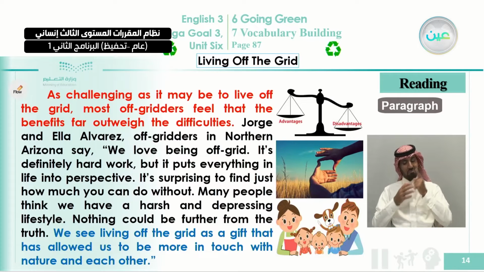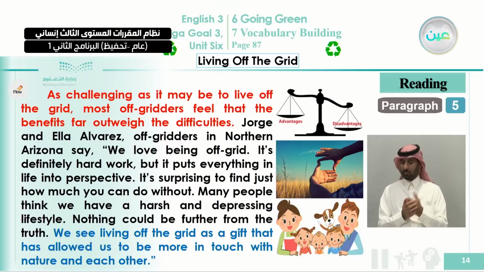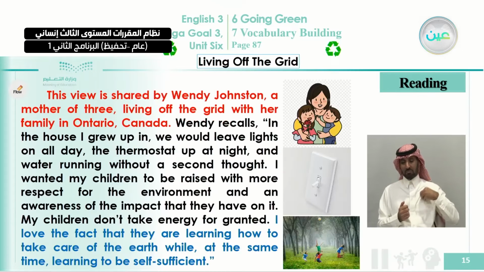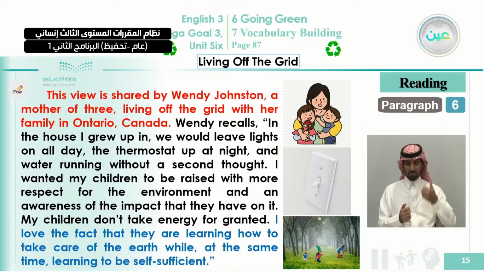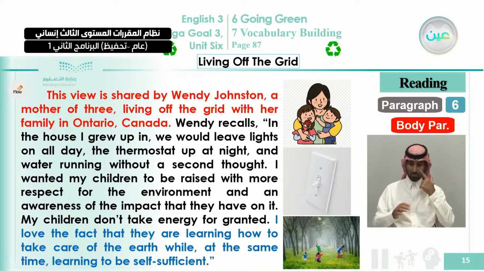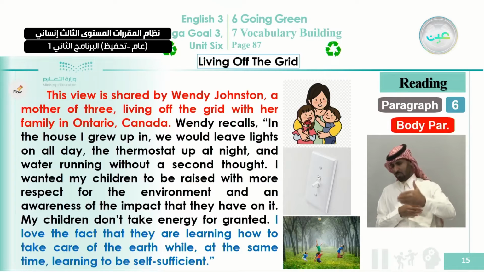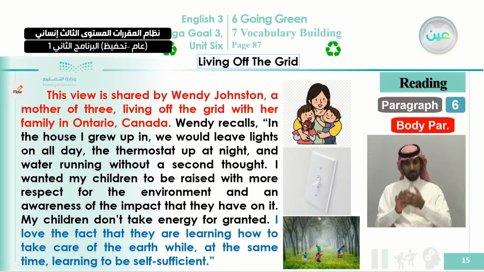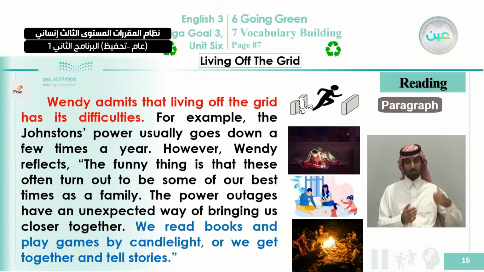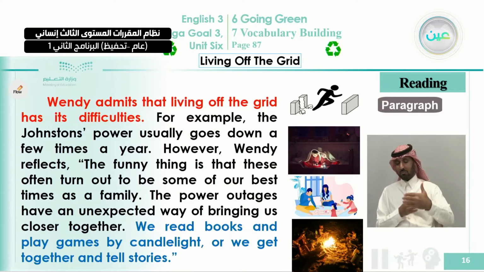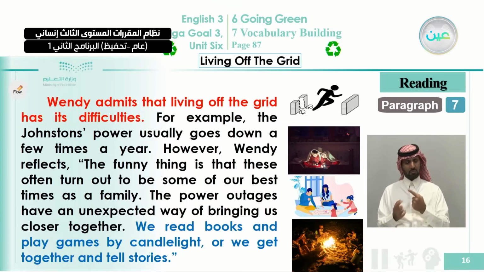And here, paragraph number 5 is talking about advantages and disadvantages. In paragraph number 6, he talks about an experience of a mother who has 3 children and who lived away from the grid, or off the grid. Also here he talks about the difficulties and disadvantages that might meet people who live off the grid.